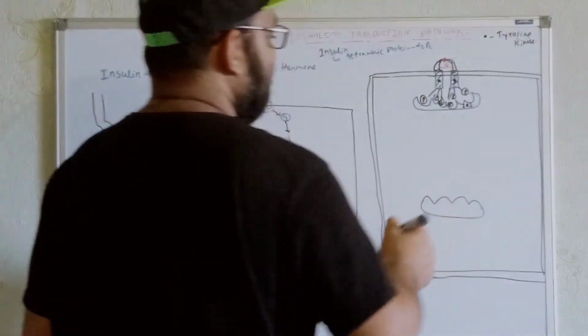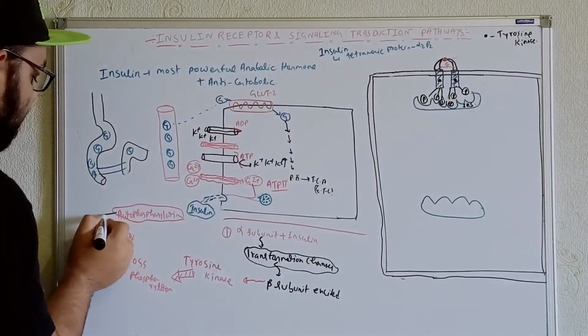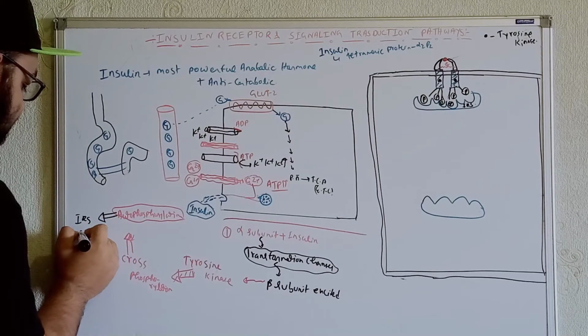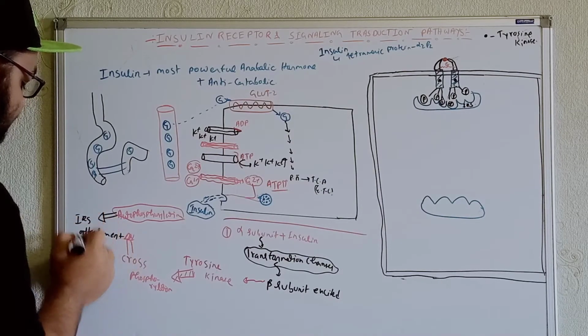So after autophosphorylation, what will we get? That IRS will get attached. IRS attachment. IRS means insulin receptor substrate.